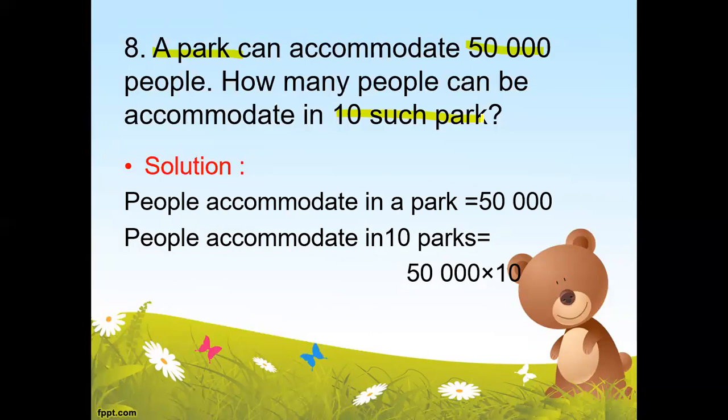When we are multiplying a number by 10, we multiply 50,000 with 1 and you will get the same 50,000 and you will add a 0 with it. So your answer will be 500,000. So it means that in 10 parks, 500,000 people can be accommodated.